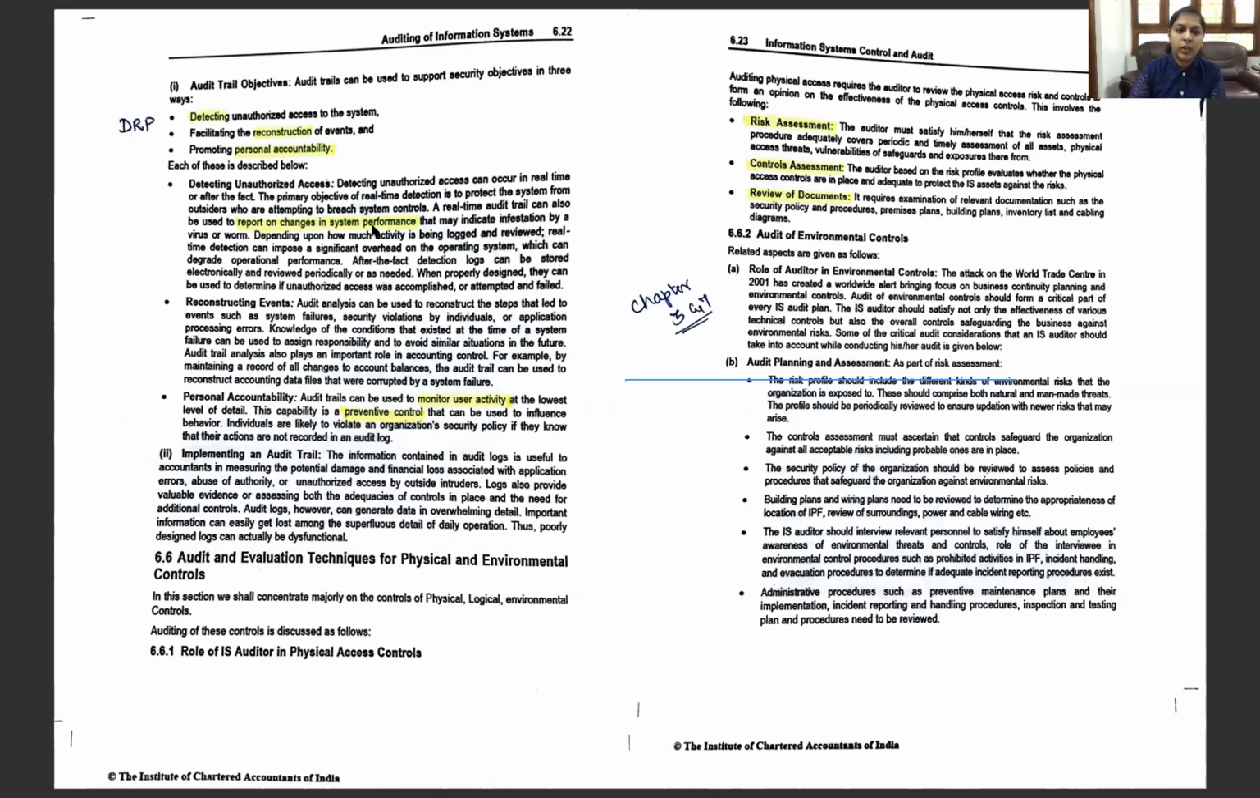So unauthorized access. How does it help? It is used to report the changes in the system performance whenever there is an unauthorized access and whenever something has been changed without proper authority. This will be reported. Reconstruction of events.